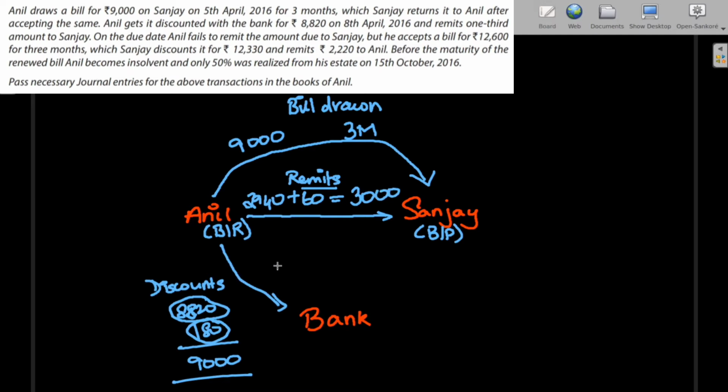And then what happens is that Anil fails to remit the amount due to Sanjay, but he accepts a bill for 12,600. So the remaining amount, which is 6,000 rupees, Anil fails to remit to Sanjay. So what Sanjay does is that he makes another bill for Anil. And before that happens, Sanjay would honor this bill to the bank.